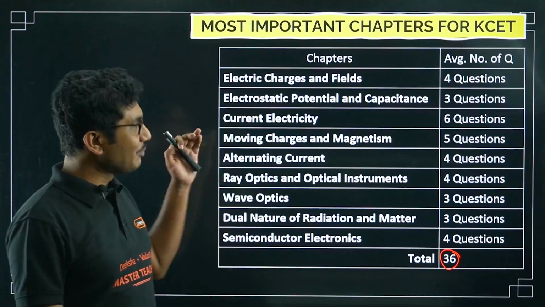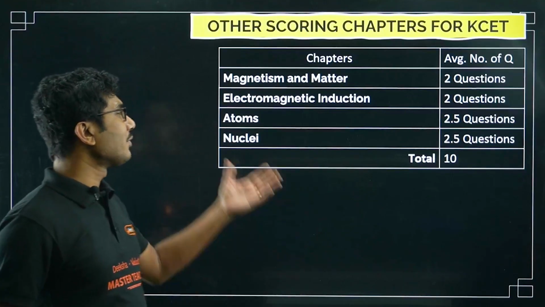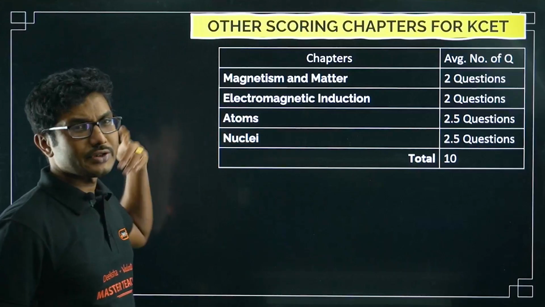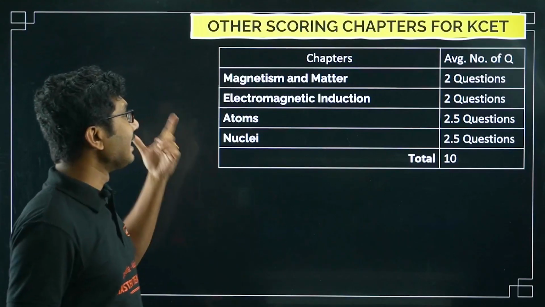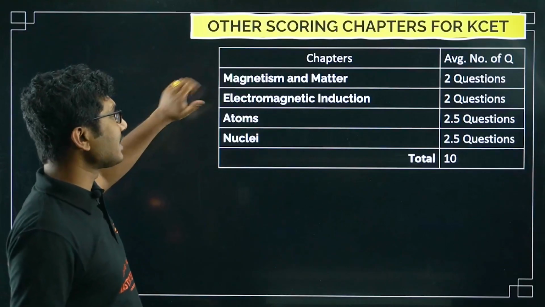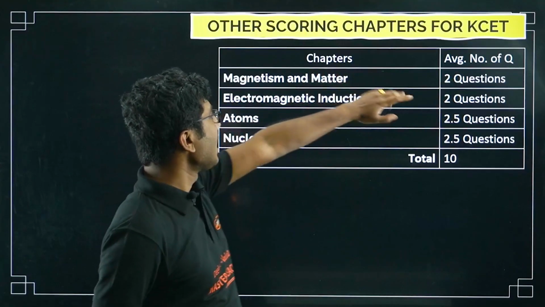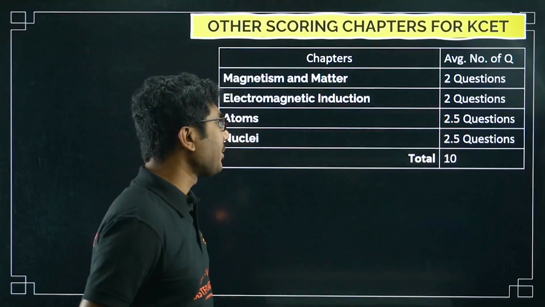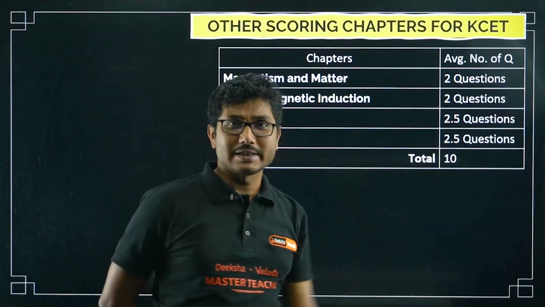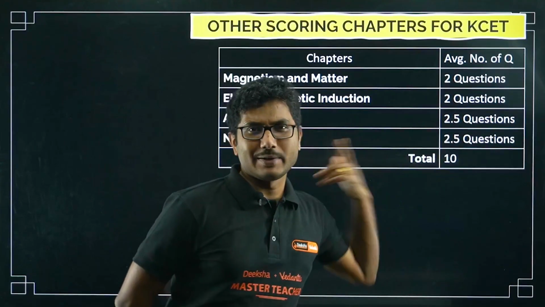Now these are important chapters. Obviously along with that, you have to study these extra 4 chapters: magnetism and matter, electromagnetic induction, atoms and nuclei. So on an average 2 questions are coming from magnetism and matter. Electromagnetic induction, another 2 questions are coming. Atoms and nuclei, as I said, there is a 3-2 combination. So I am assuming 2.5 and 2.5.